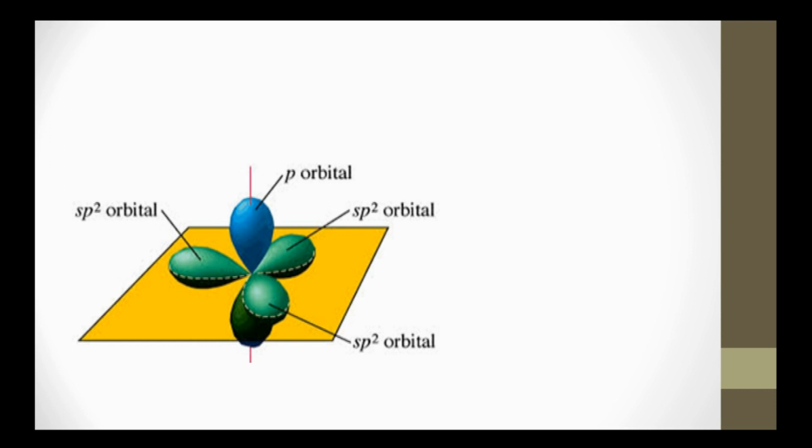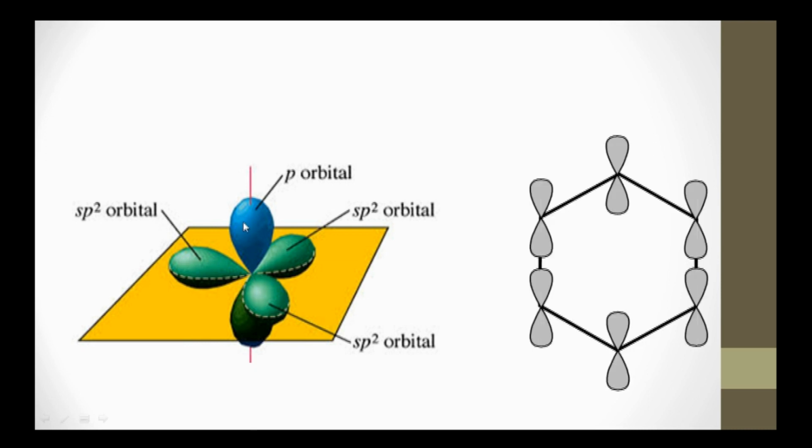Such p orbitals are present on all the carbon atoms present in benzene. The two sp2 orbitals overlap with neighboring carbon atoms to form sigma bonds. The third sp2 orbital overlaps with the s orbital of hydrogen, and this p orbital remains in a perpendicular plane like this.